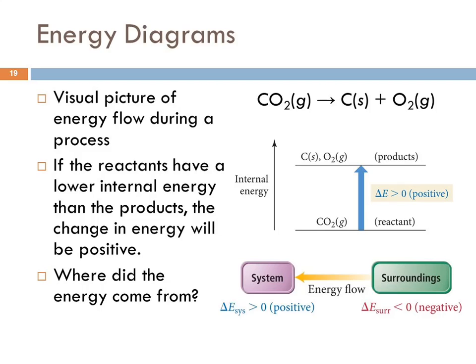So the energy of the system increased. It had to come from somewhere. It can only come from the surroundings. The change in energy for the surroundings then is going to be negative. It lost energy.